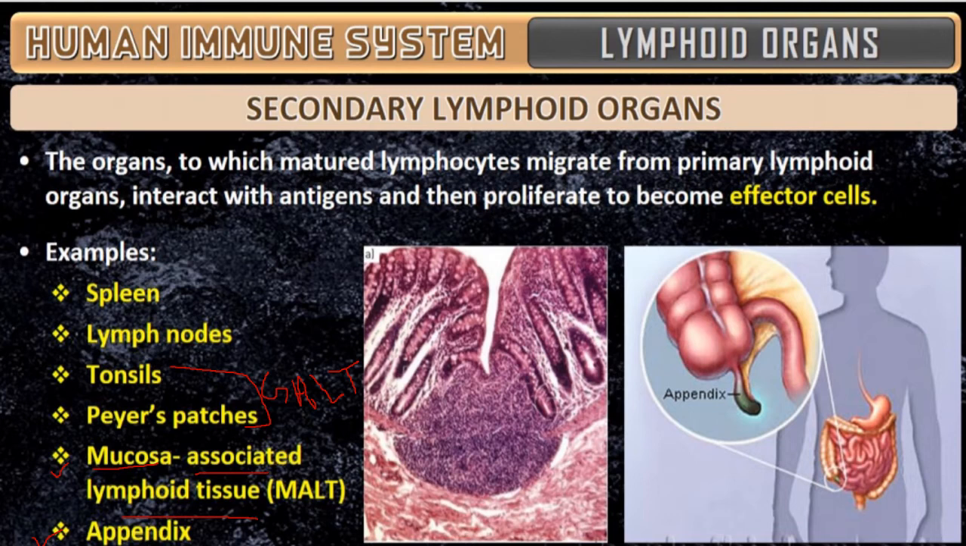Last is the appendix. The appendix is finger-like, see this one. It is attached to the large intestine, like an extension present at the junction of the ileum of the small intestine and the cecum of the large intestine. So this is the cecum, this is the small intestine, and this is the large intestine. At this junction, this green color you can see, it is called the appendix.